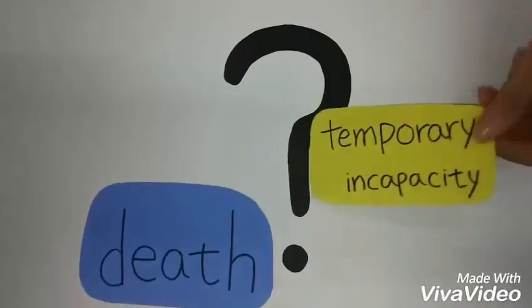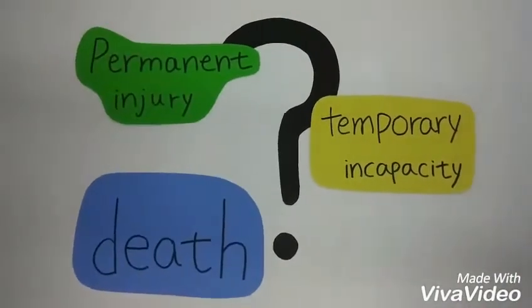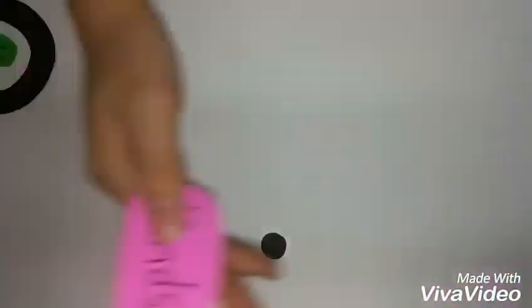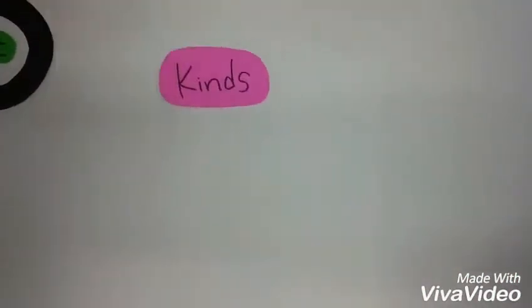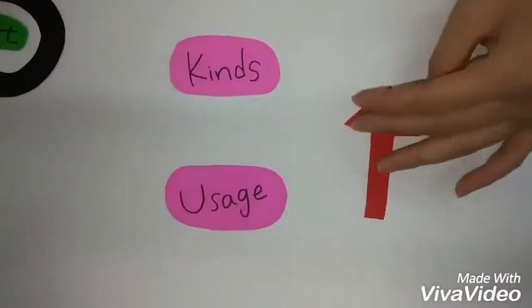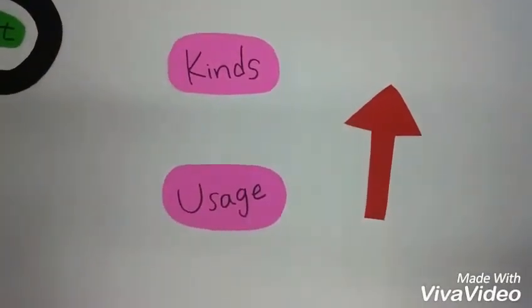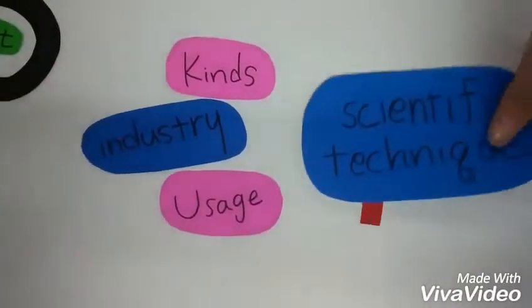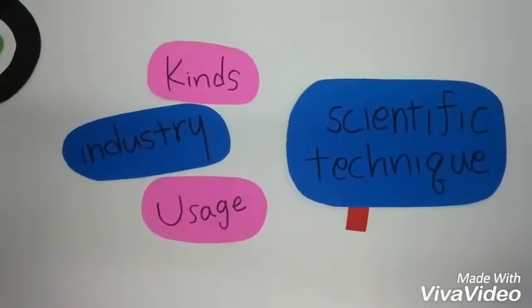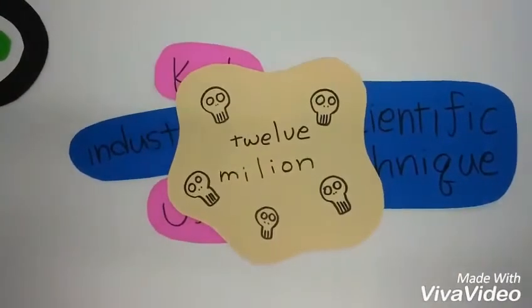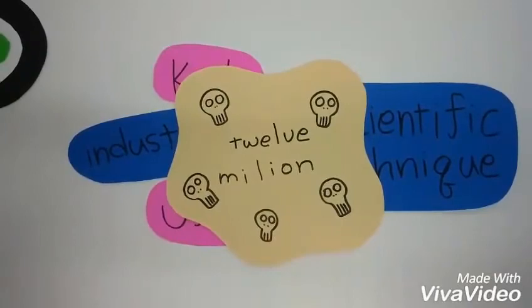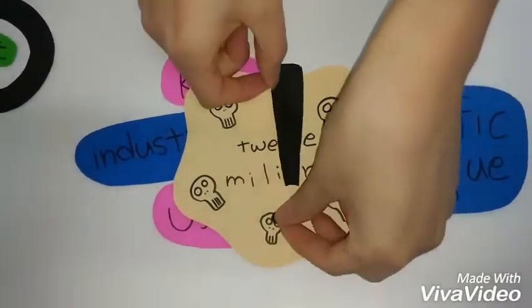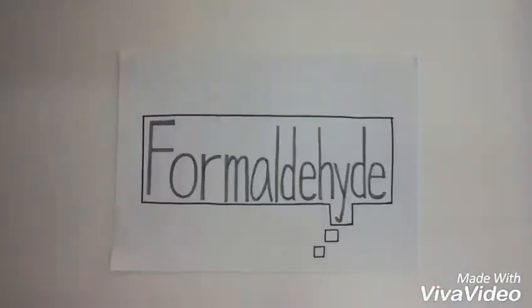Do you know toxic chemicals? It is a harmful chemical substance that can cause death, temporary incapacity, or permanent injury to people or animals through chemical action on biological processes. Its kinds and usage increase rapidly because of the development of industry and scientific technique. There are about 12 million toxic chemicals all around the world. Let's talk about them deeply.